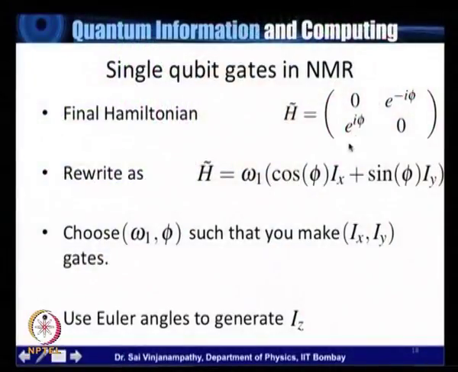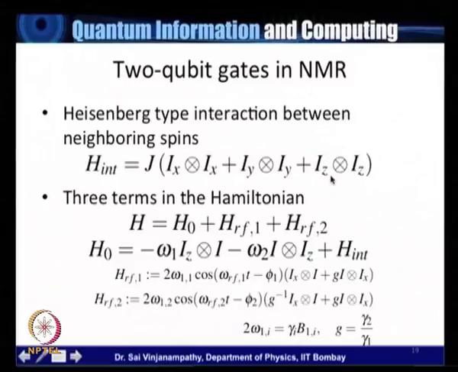As we fully know, by using the Euler angle rotation, we can implement any series of gates so long as we have sigma x and sigma y matrices, right? So this is the way in which all single qubit gates are performed, by simply choosing various values of omega 1 and phi. So let's now describe briefly how 2 qubit gates function in nuclear magnetic resonance.